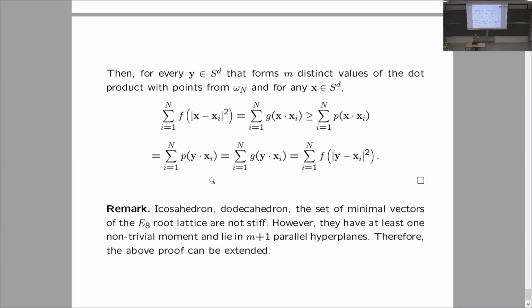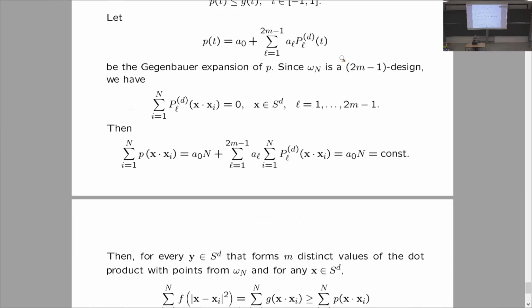And as you notice, not all sharp antipodal configurations are this stiff. For example, the icosahedron is not. Because the icosahedron, yes, it is a design of strength 5, but it is contained in 4 parallel planes rather than 3. And therefore, a modification of this technique is necessary. So in this Gegenbauer expansion, we need to include higher degree Gegenbauer polynomials, for which we still need the vanishing moment. And for the icosahedron, for example, the moment of order 8 vanishes.